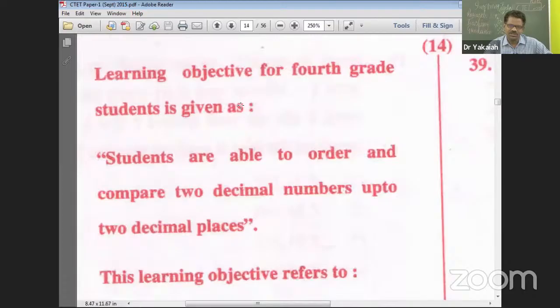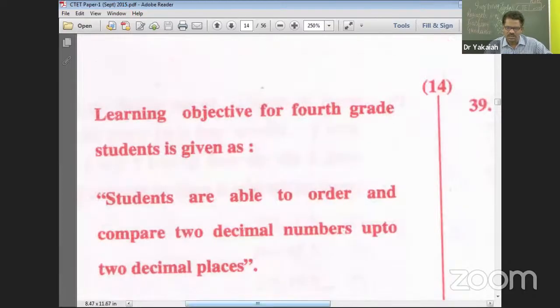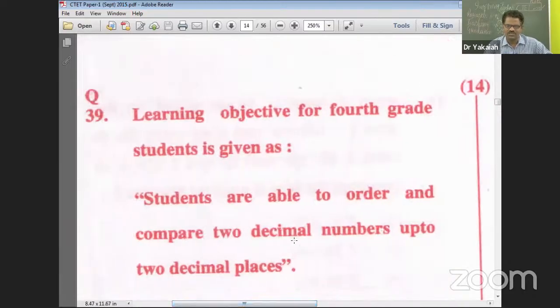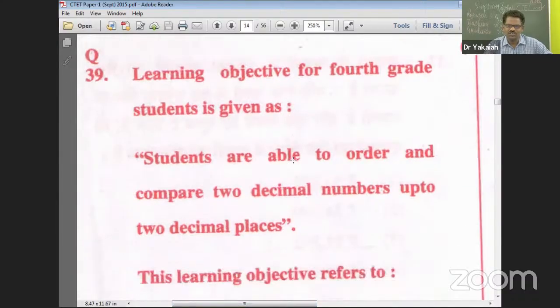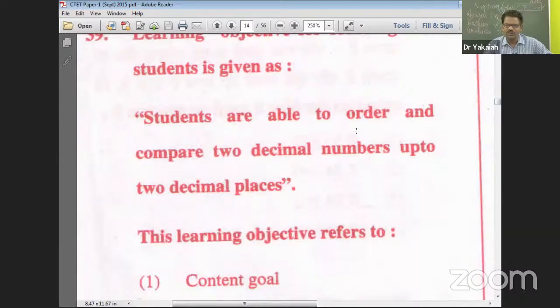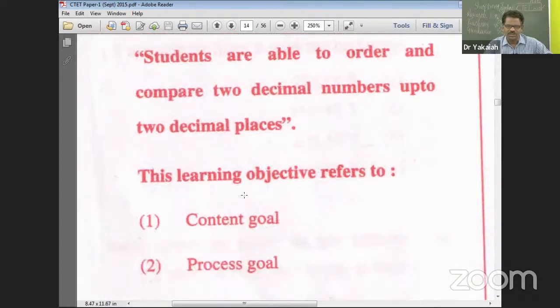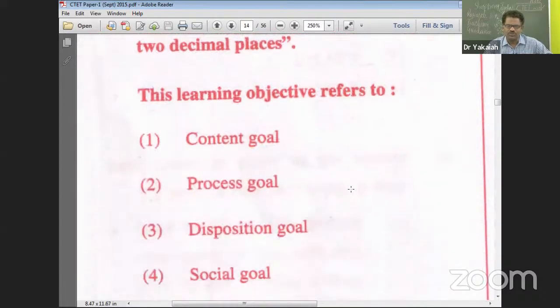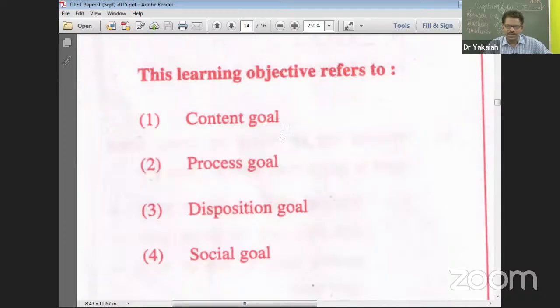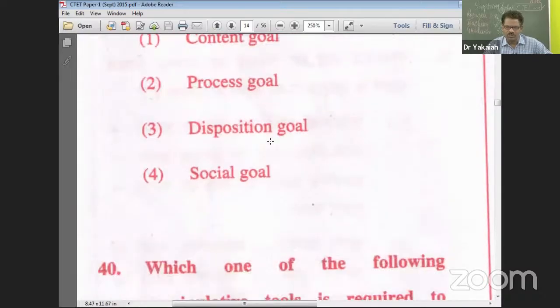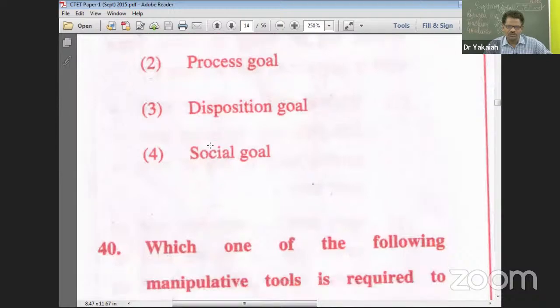Question number 39. Here you have a learning objective for 4th grade students: students are able to order and compare 2 decimal numbers up to 2 decimal places. This learning objective refers to option 1, content goal, 2, process goal, 3, disposition goal, and 4, social goal.